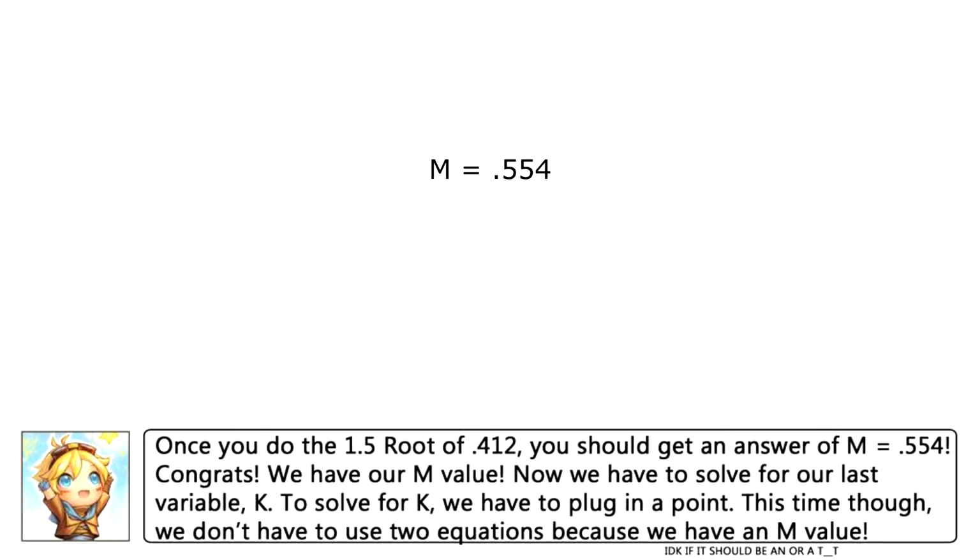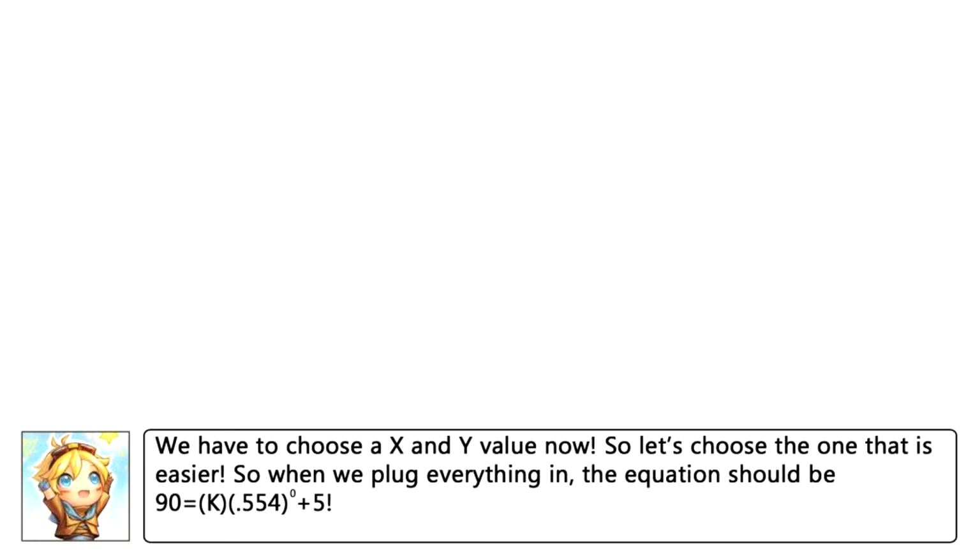Now we have to solve for our last variable, K. To solve for K, we have to plug in a point. This time though, we don't have to use two equations because we have an M value. We have to choose an X and a Y value now. So let's choose the one that is easier. So when we plug everything in, the equation should be 90 equals K times 0.554 to the 0 power plus 5.